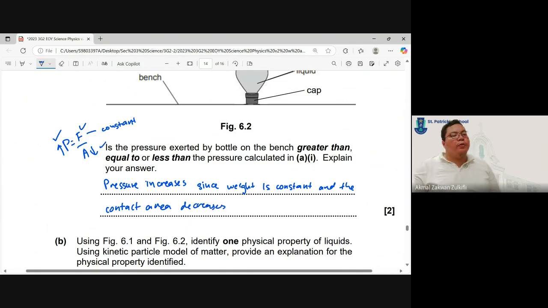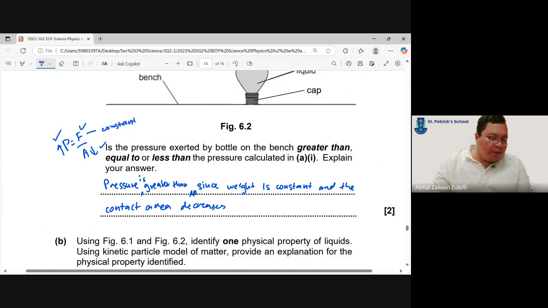Now you have all 3 points. All 3 points will get your mark. Okay, sorry, I should use the words greater than. Pressure is greater than. You should use better English. You have to use the words of the question.